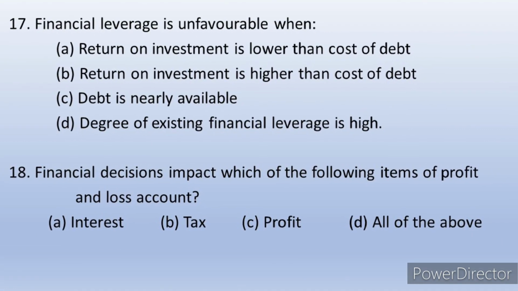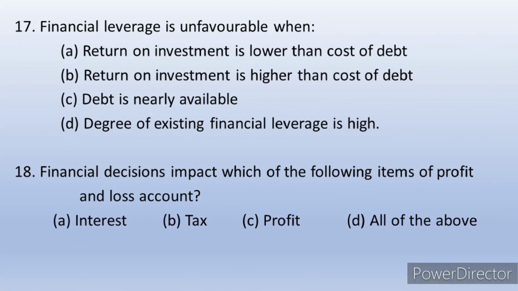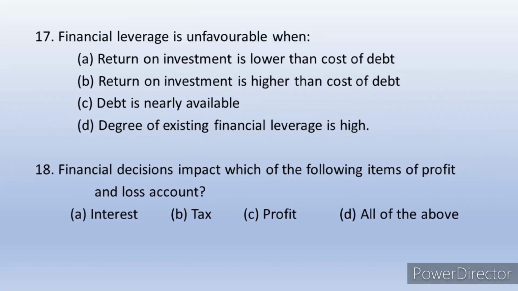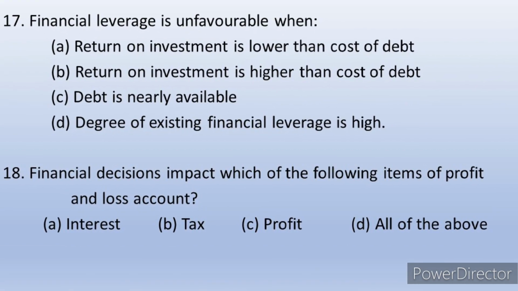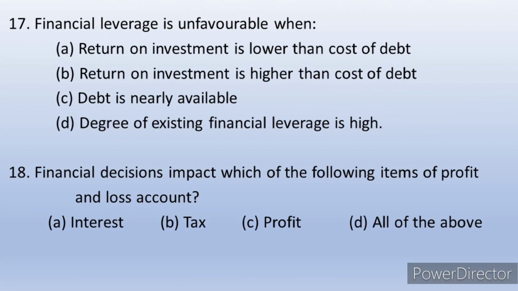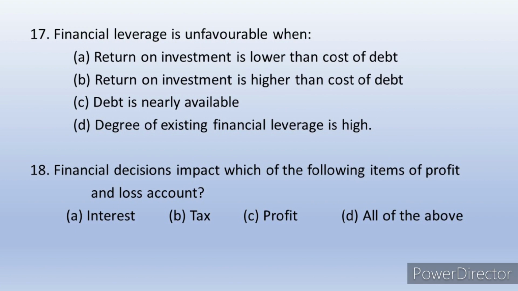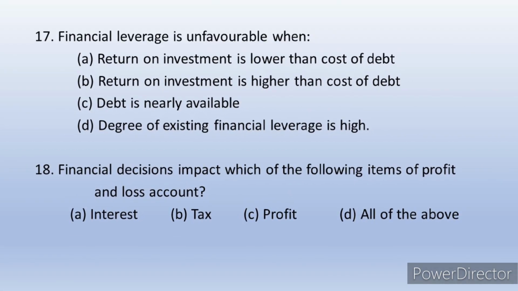That means the return on investment is more than the cost, or the interest you are paying on borrowing. Then that is a favorable condition. But in the question it is said unfavorable condition. So the unfavorable condition is option A, when return on investment is lower than the cost of debt.